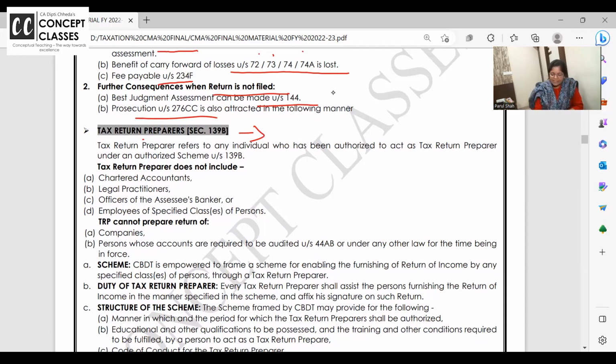TRP, I call it tax return prepare. I just say this orally very fast in my own way and it will be very clear to all of you. TRP. What is TRP? Tax return preparers. कौन है ये tax return preparers? So we have this kind in the GST also, and this is also one of the flop scheme.